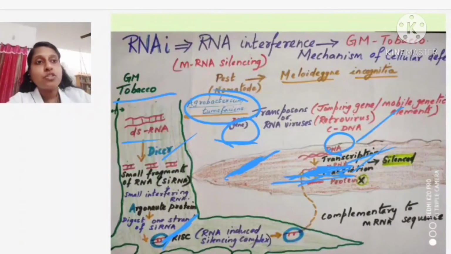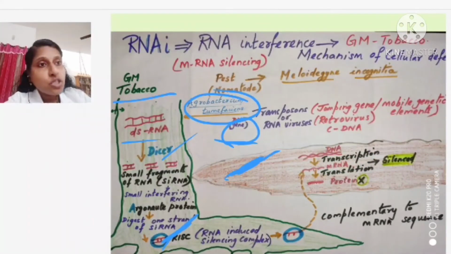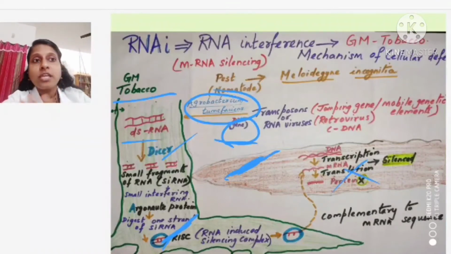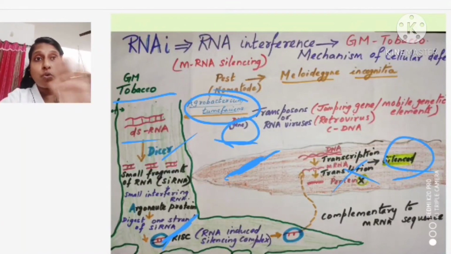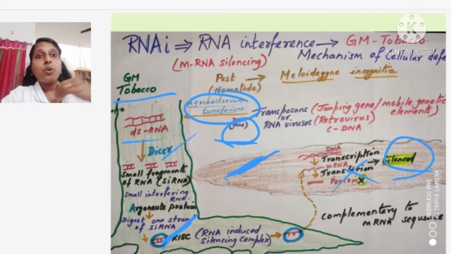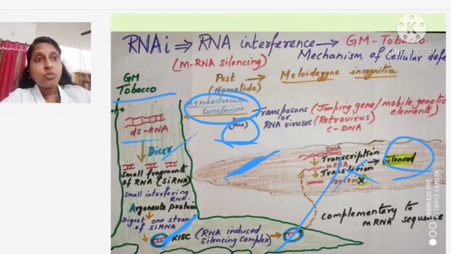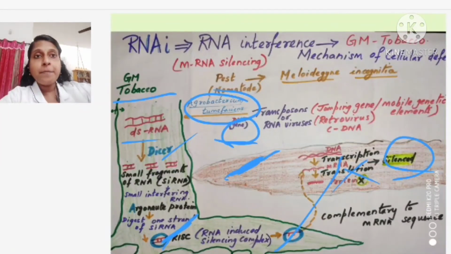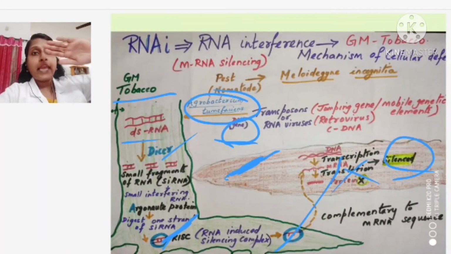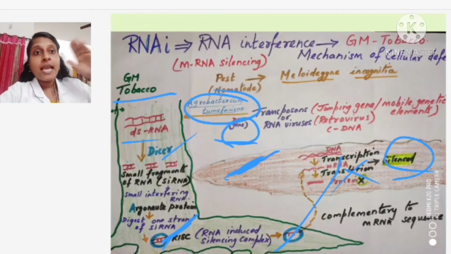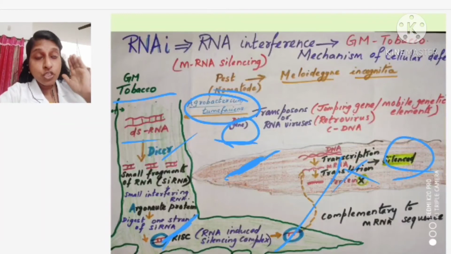So, what process is stopped there? Translation is not taking place. The mRNA is silenced. Silenced means the mRNA is suppressed. This siRNA is going and attaching to this mRNA, the mRNA is getting suppressed and translation is not taking place.